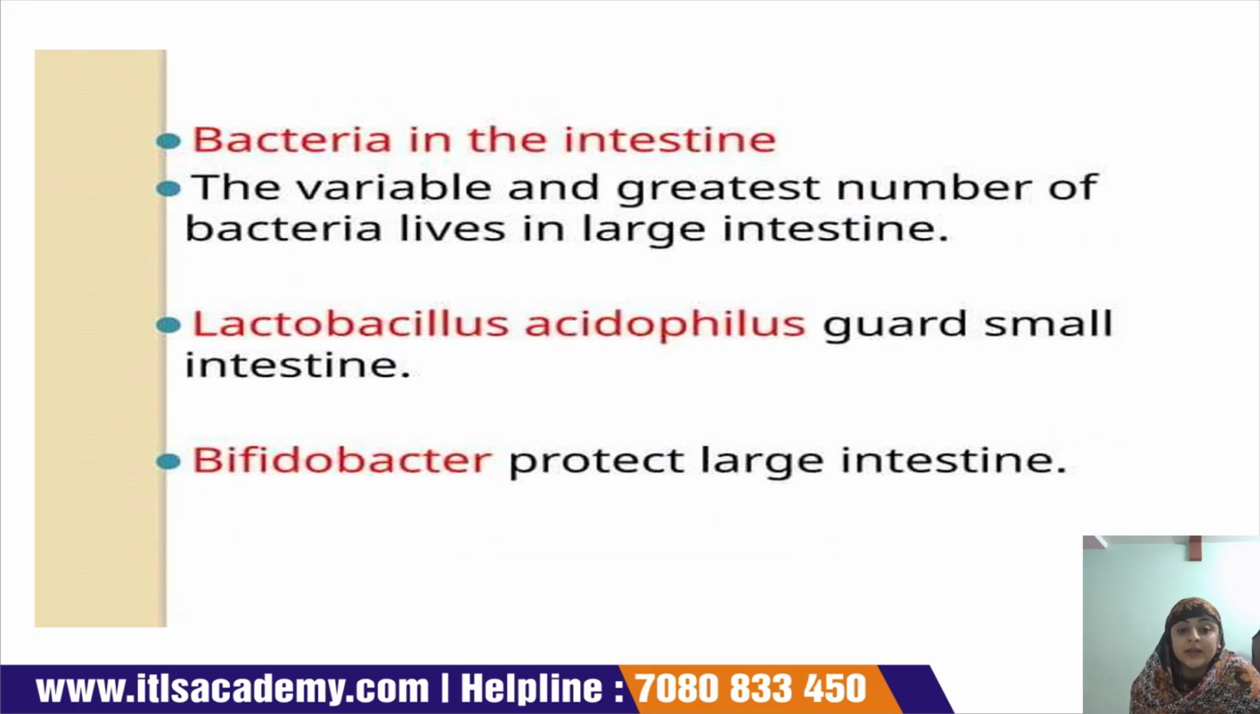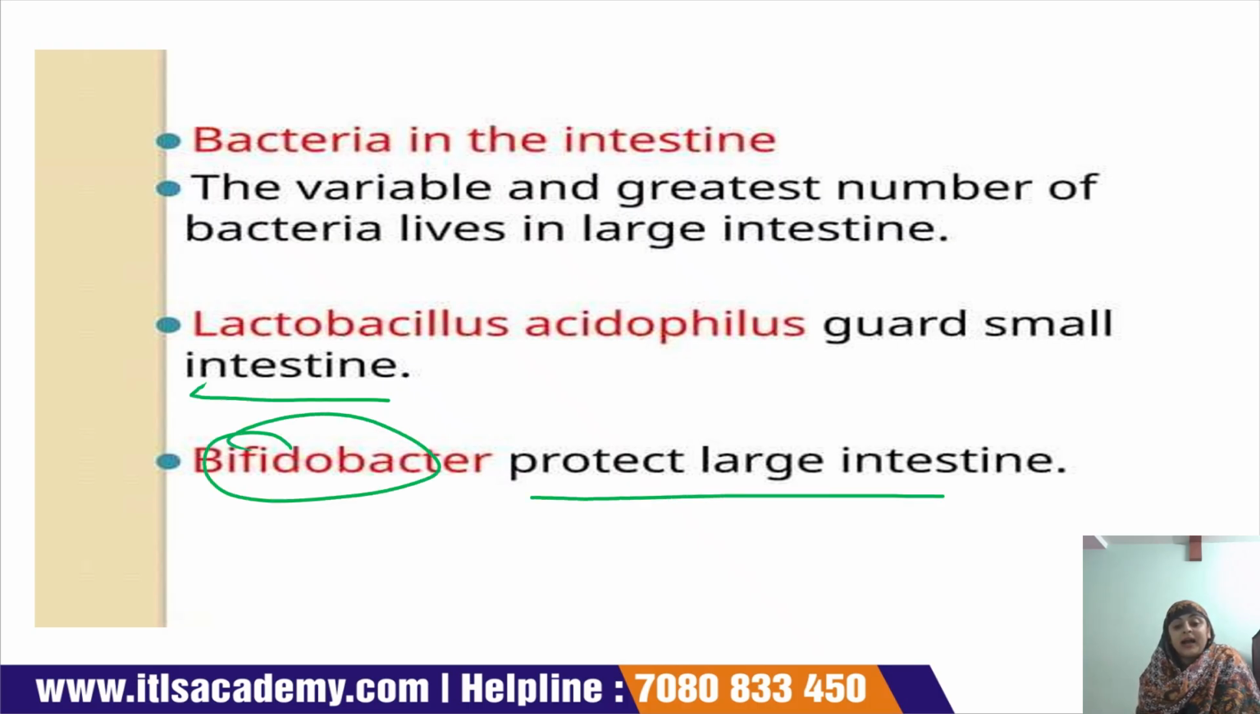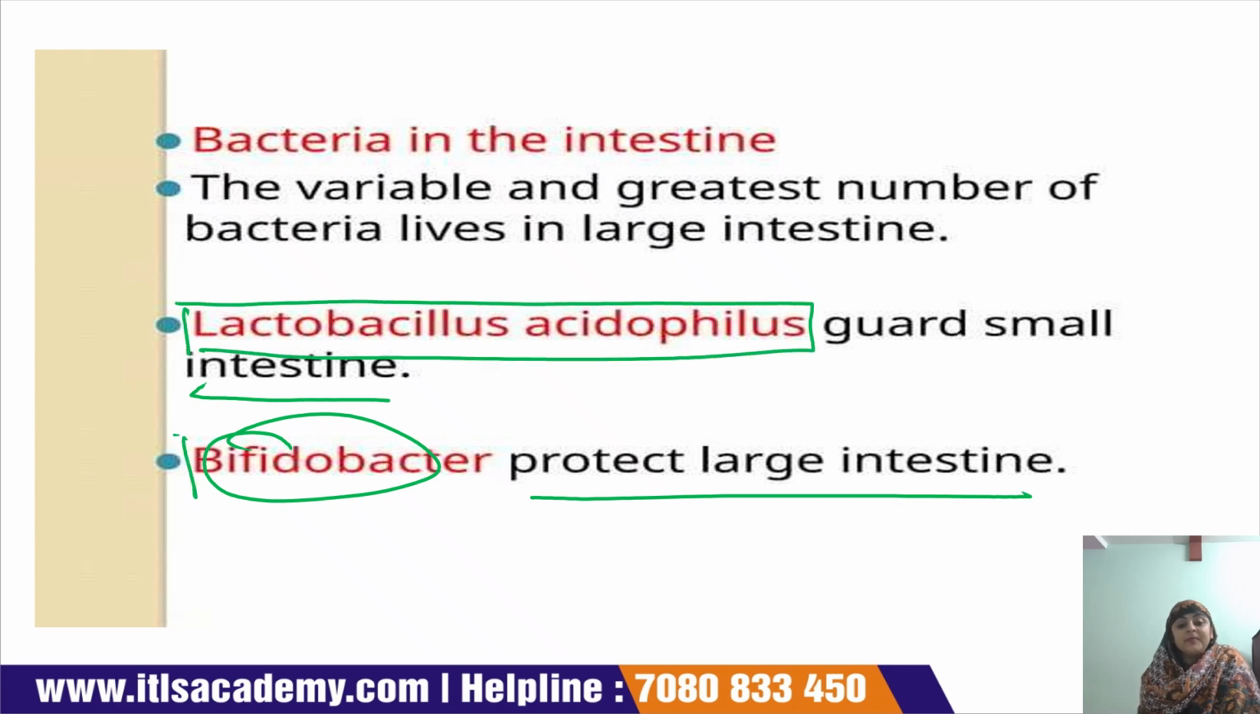Bacteria in the intestine. There are various types of bacteria present in the intestine, and they are considered healthy bacteria. Okay, Lactobacillus acidophilus guards the small intestine and bifidobacter protects the large intestine. So these two bacteria are the most common types present in the gut. The first one is Lactobacillus acidophilus, which is present in the small intestine, and bifidobacter is present in the large intestine.